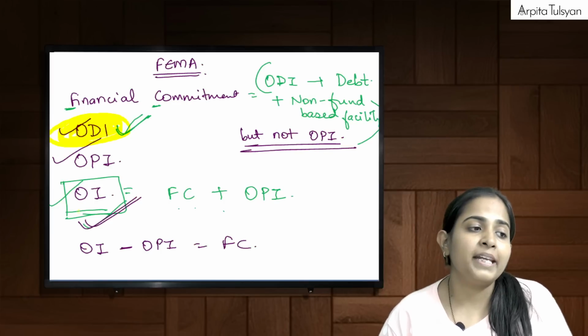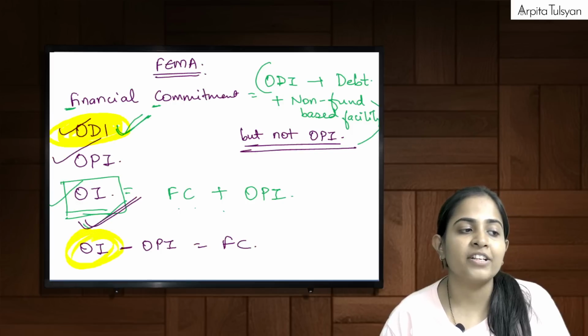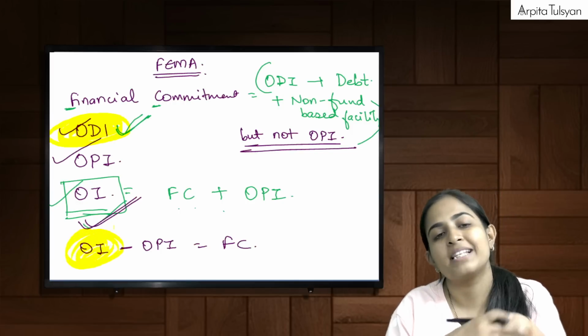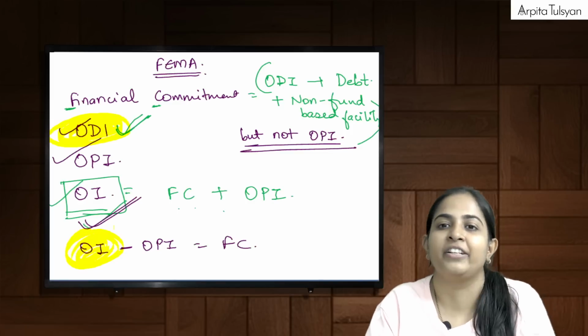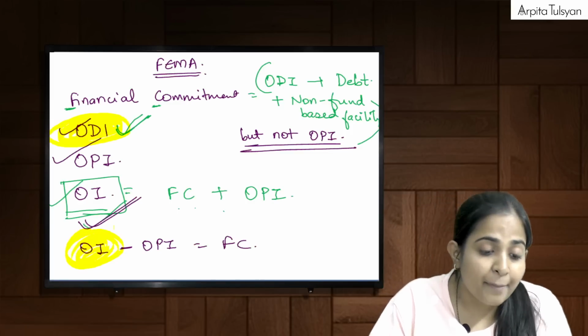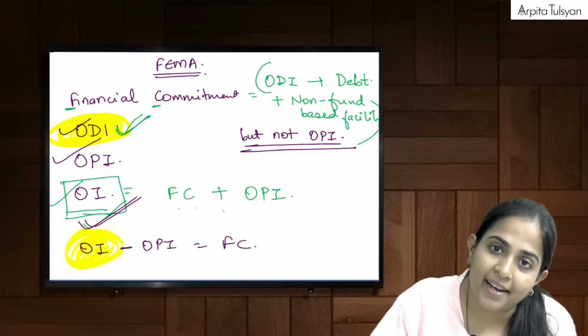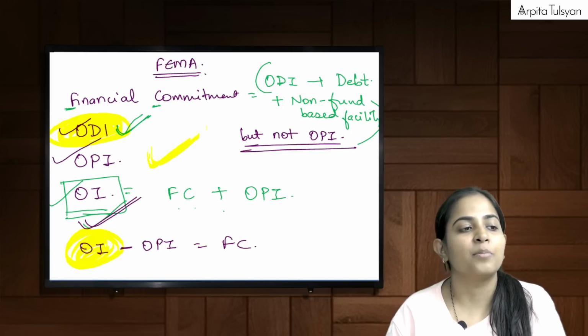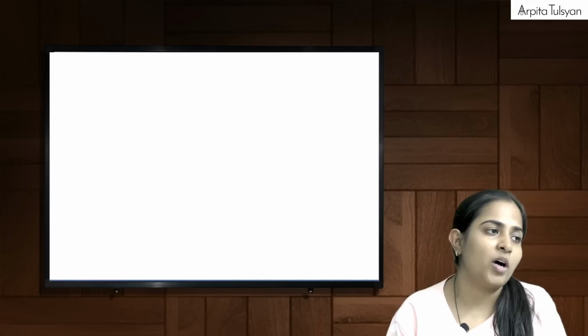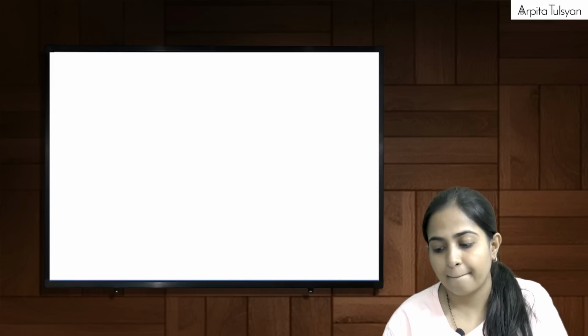What was the meaning of the term overseas investment? Overseas investment was everything, each and every thing. Financial commitment just excluded the OPI. So now let's try to understand what we mean by this term called OPI. Everyone with me?